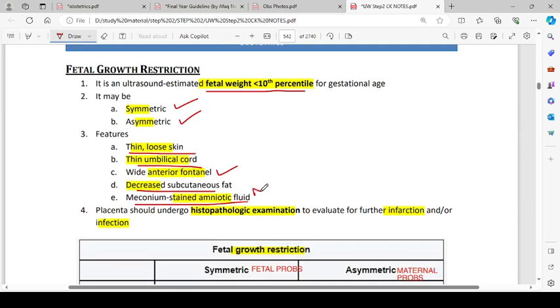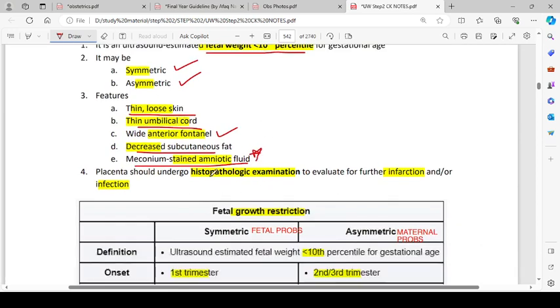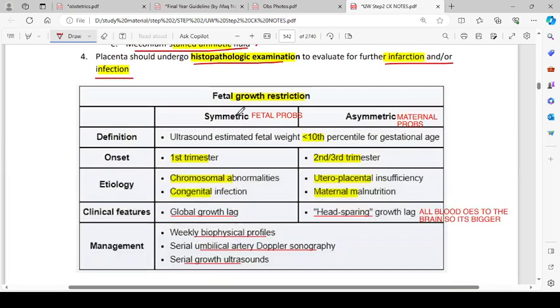This is a characteristic thing that you may see on the question. Some others can also be present. Placenta should undergo histopathology examination to evaluate for further infarction and or infection. Fetal growth restriction.